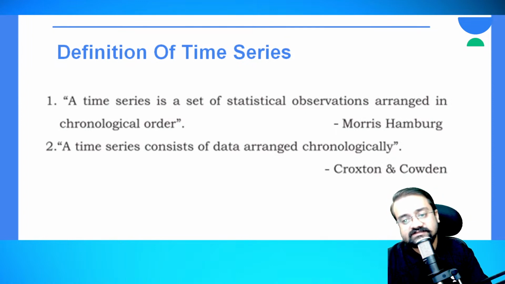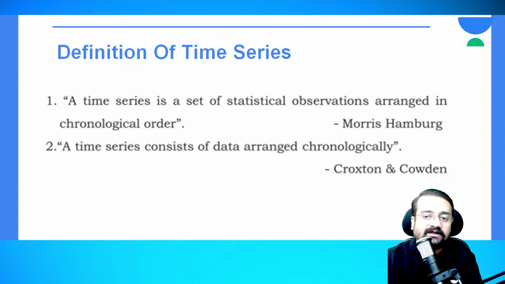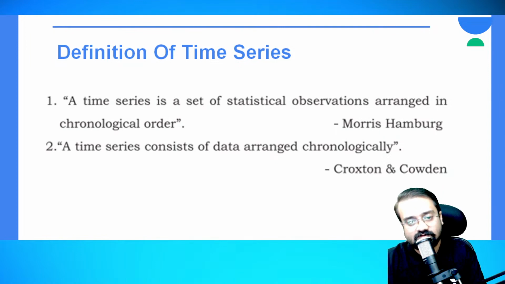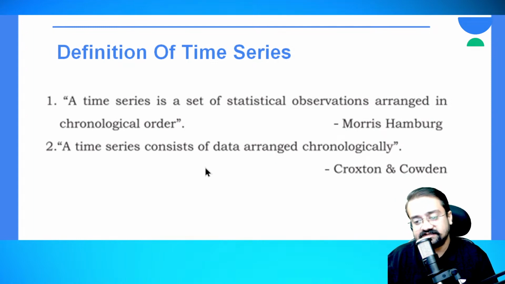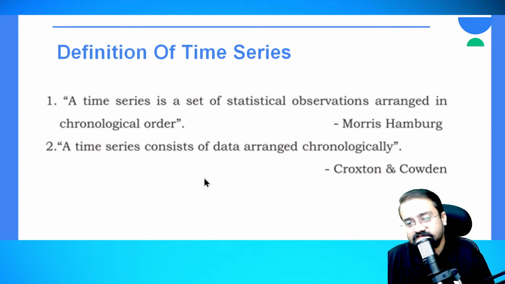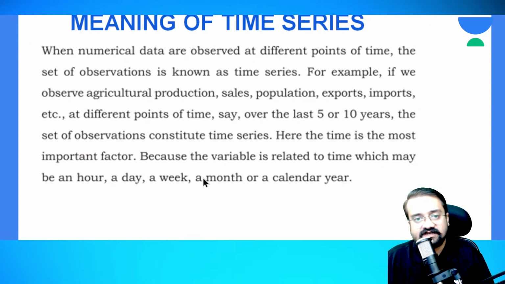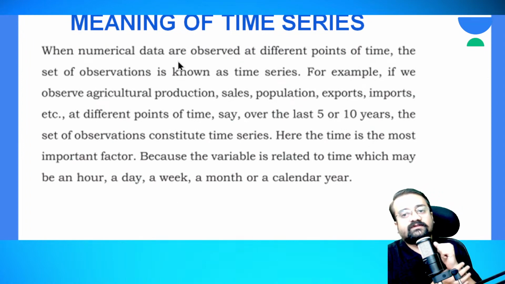So the time series consists of the data arranged chronologically. He has also said the same type of statement, meaning the same, but the words here are different. So time series consists of the data arranged chronologically. Okay, so data that has been arranged chronologically. Chronologically means what? It is the time aspect that has been considered. In the next slide I have explained what is chronology, right? So let us see here. So this is the meaning of the time series.